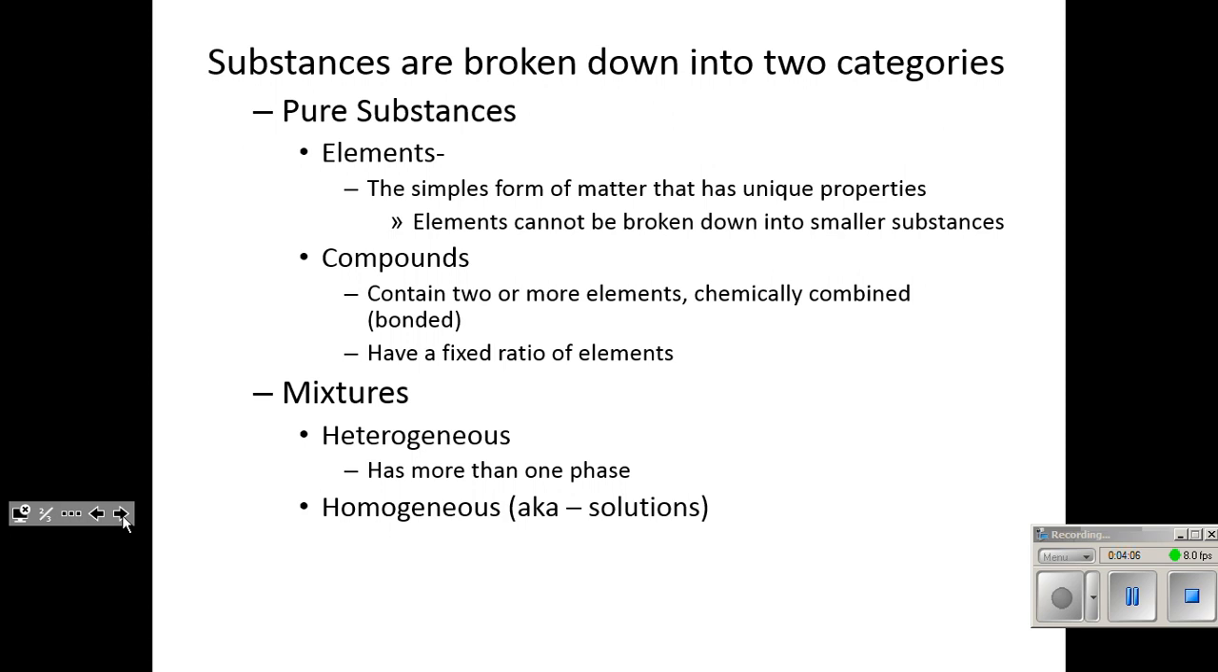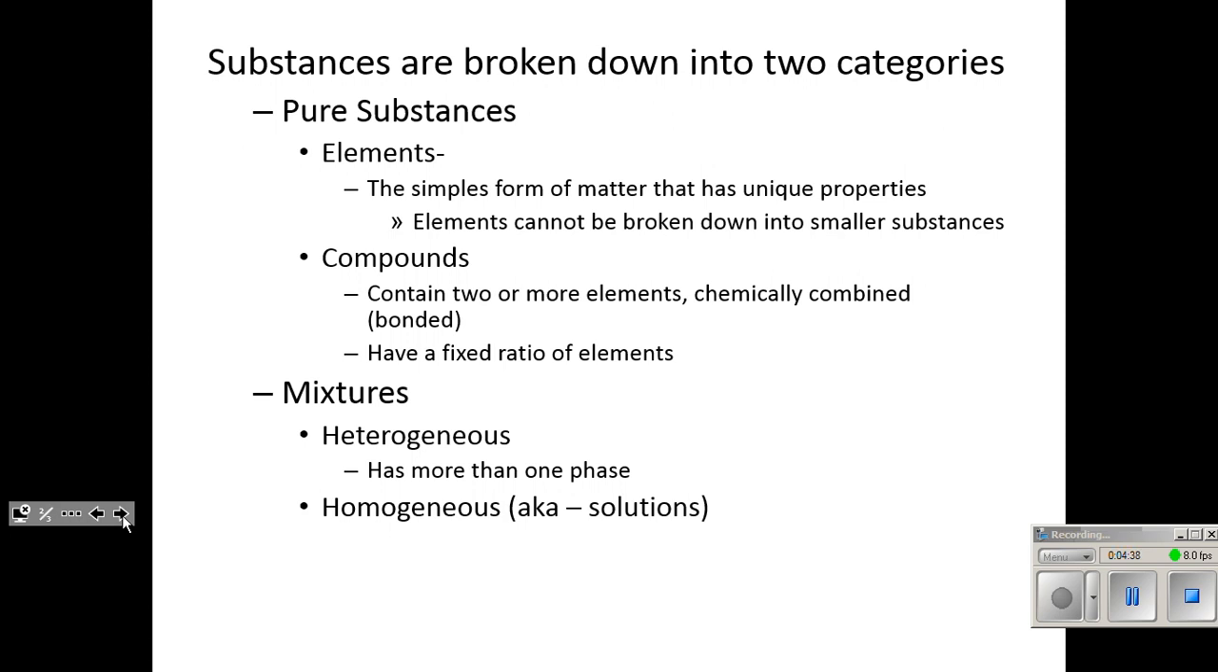So it has more than one phase. If you think about a heterogeneous mixture, maybe a salad. A salad has the lettuce phase. It has the cucumber phase. It has the tomato phase, the onion phase, whatever it is that you like to put in your salad, a pepper phase. For me, there's a cheese phase because nothing's so good that you can't add cheese to it.